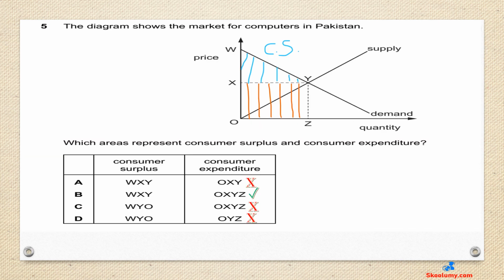Question 5. The diagram shows the market for computers in Pakistan. Which areas represent consumer surplus and consumer expenditure? B is the correct answer.